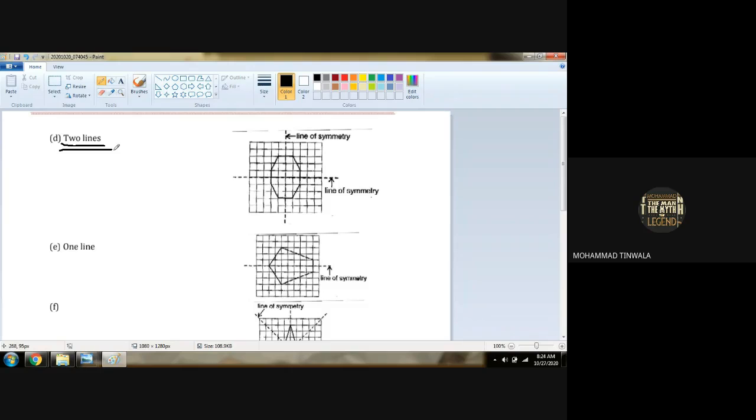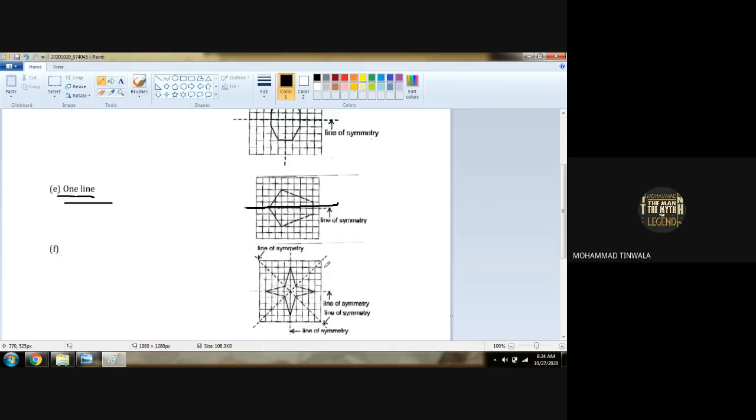How many lines of symmetry do we have? Two lines of symmetry. Then this figure, one line of symmetry. Pentagon: 1, 2, 3, 4, 5. Pentagon with one line of symmetry. Only this side we can cut it, no other side we can cut it. Right?